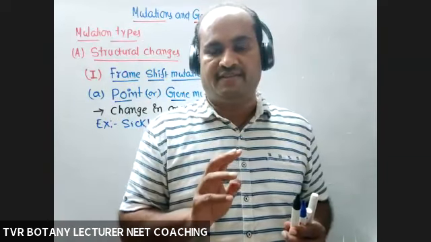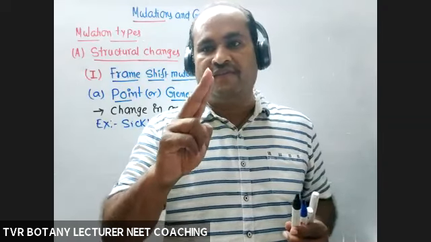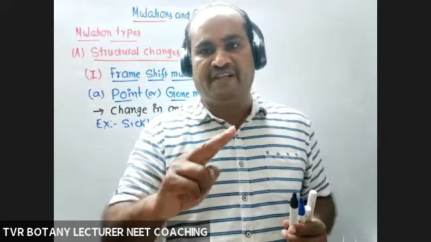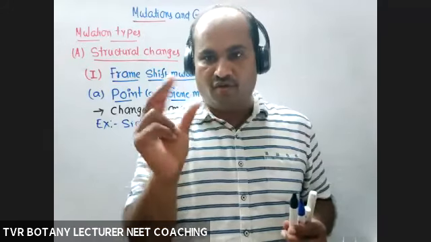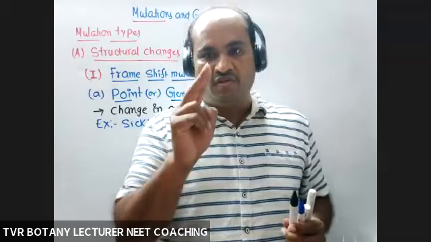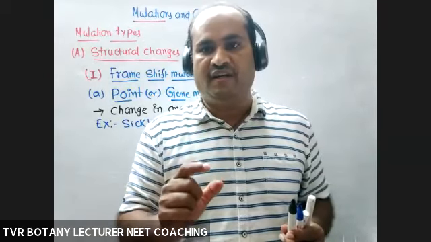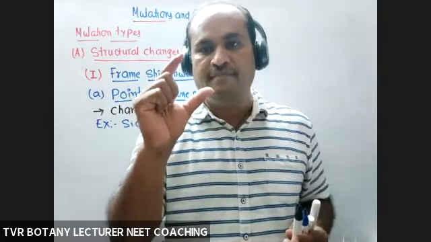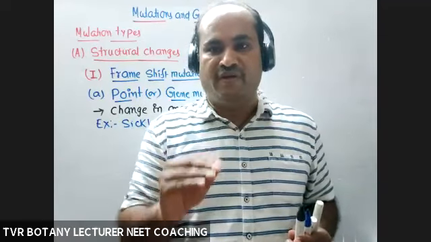Out of 4, 2 belong to the alpha chain and the remaining 2 belong to the beta chain. Alpha globin and beta globin. These 2 kinds of proteins are involved in the construction of one hemoglobin molecule. What is the role of hemoglobin?